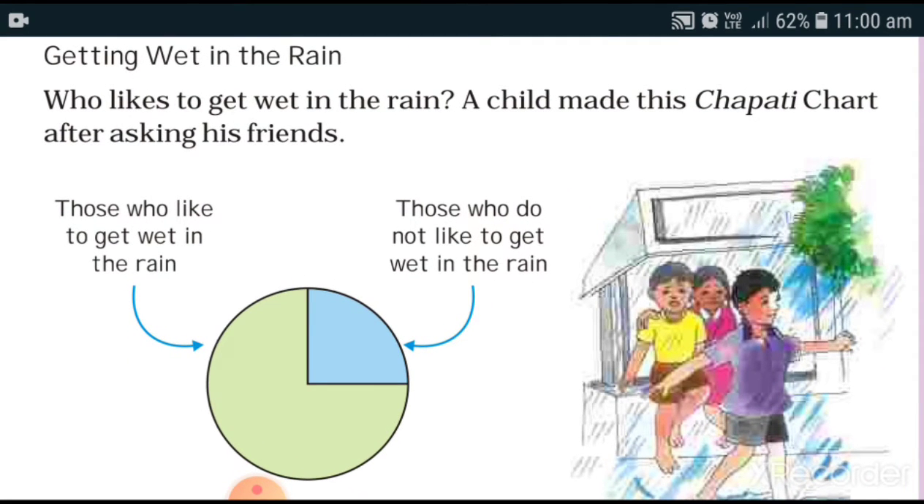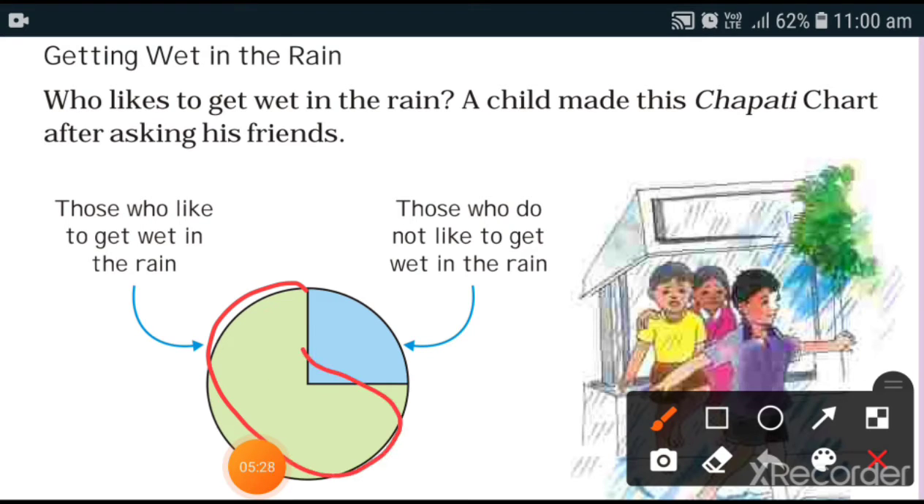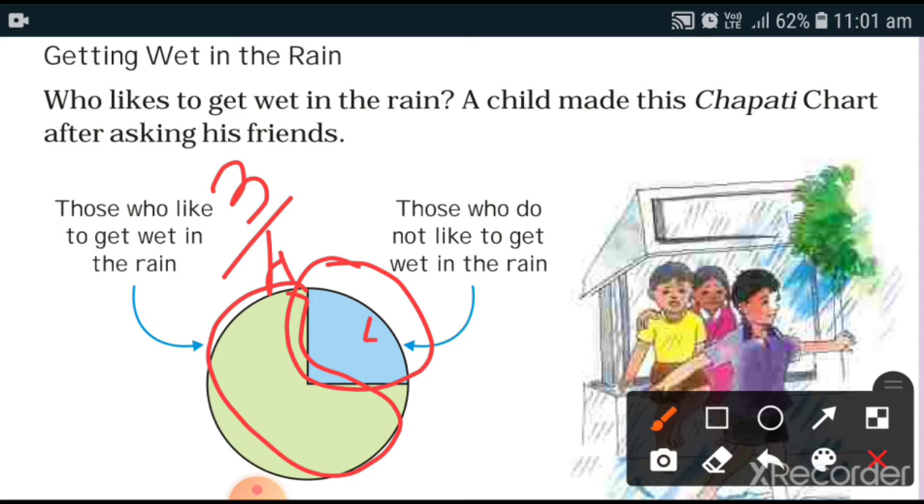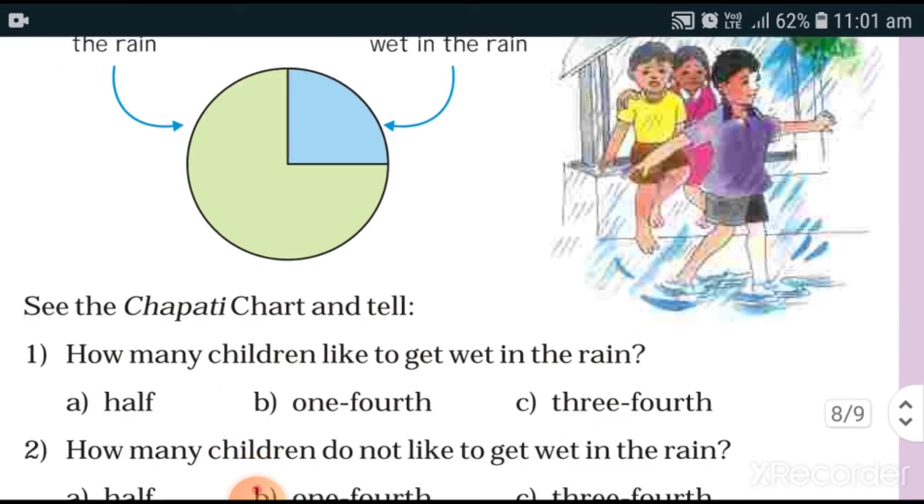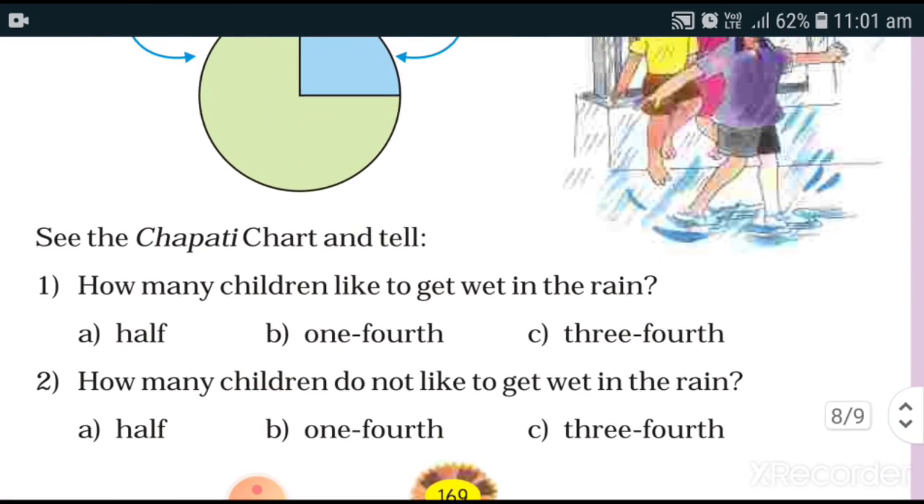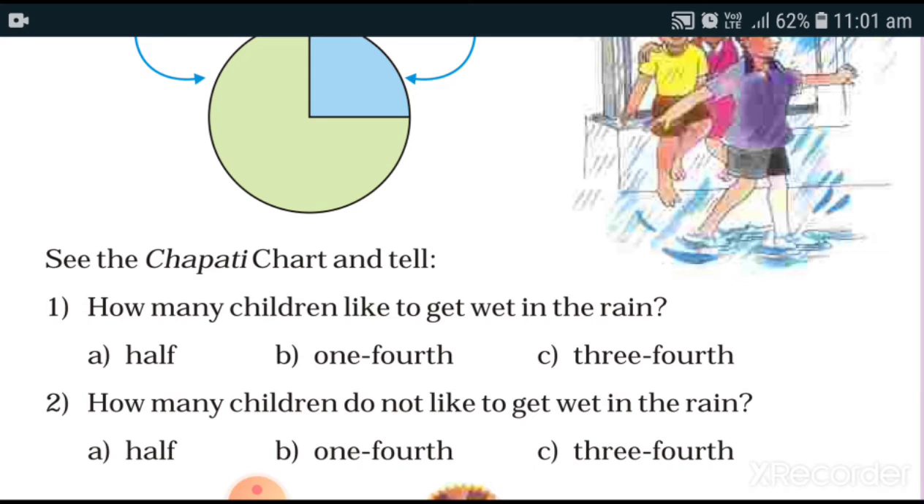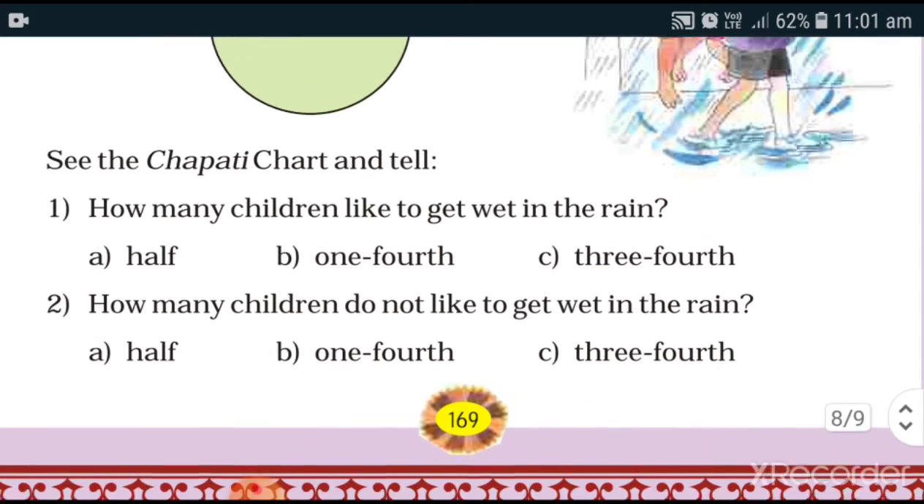Getting wet in the rain. Here also the chapati chart. This part is of those who like to get wet in the rain, and this part is of those who don't like to get wet in the rain. You can say that this part is 3/4 and this one is 1/4. Remember quarter? You have to complete this MCQ. Now this I will not show you the answers. You have to complete it on your own.